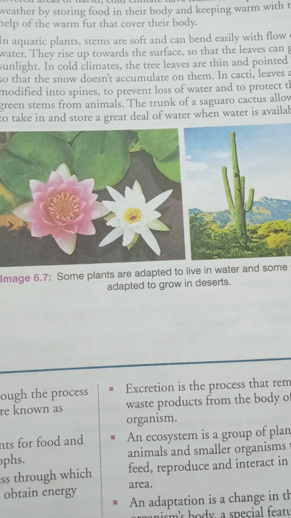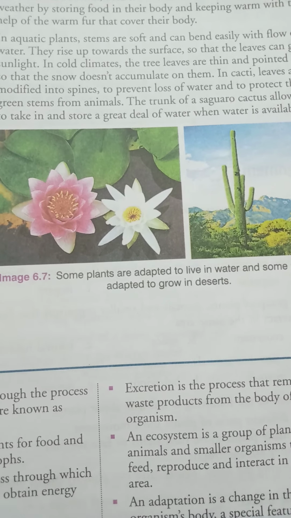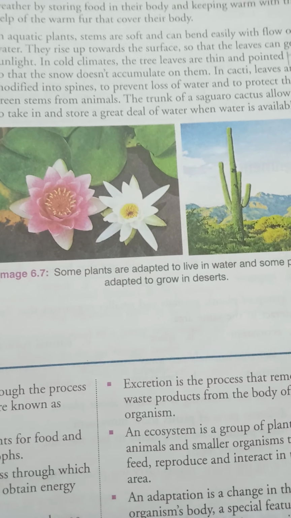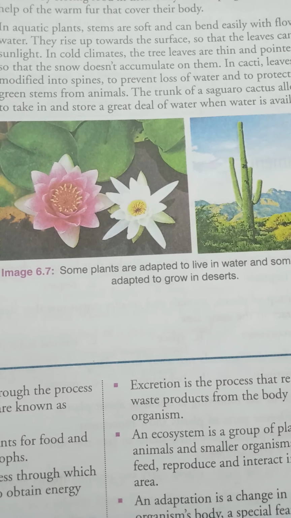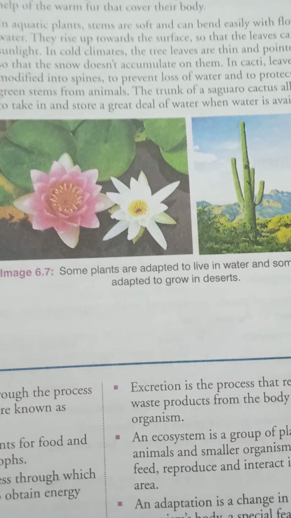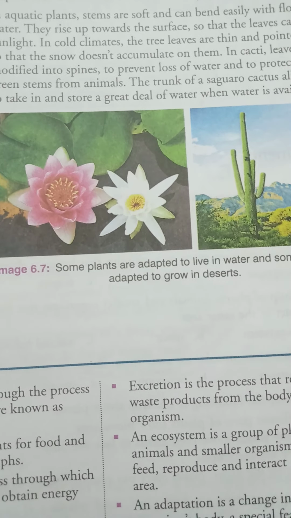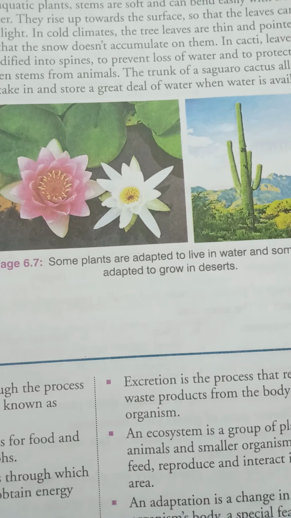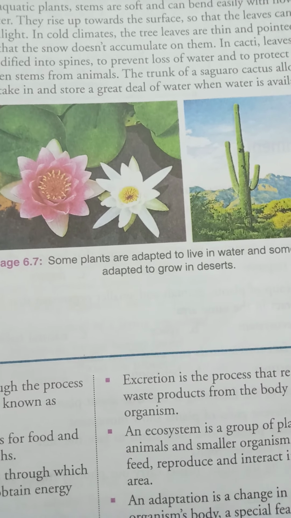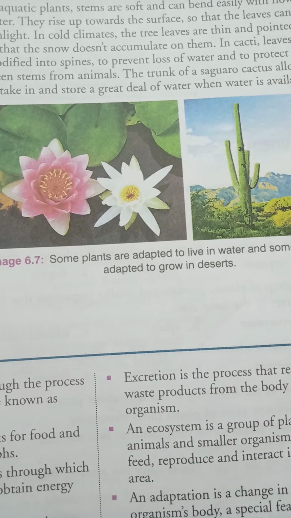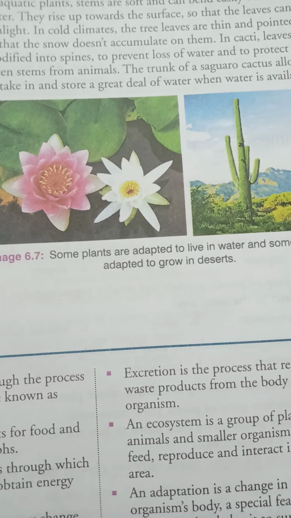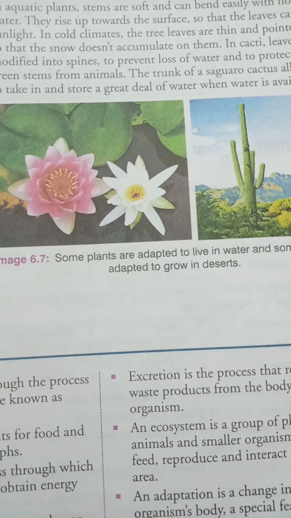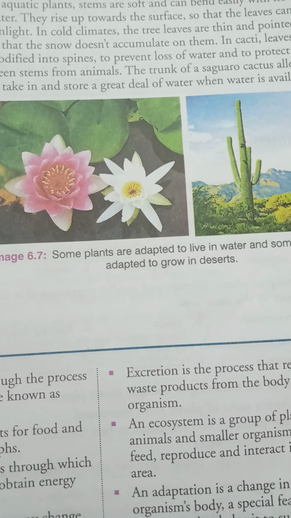In case of some cactus, the trunk of the saguaro cactus is very thick. In the rainy season they accumulate lots of water in their trunk so that they can store it for that particular hot area. So these are some adaptations of plants and animals. With this you can understand how plants and animals adapt themselves to the particular type of environment.